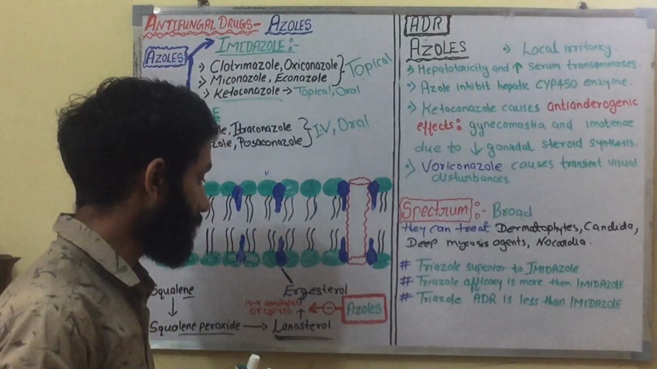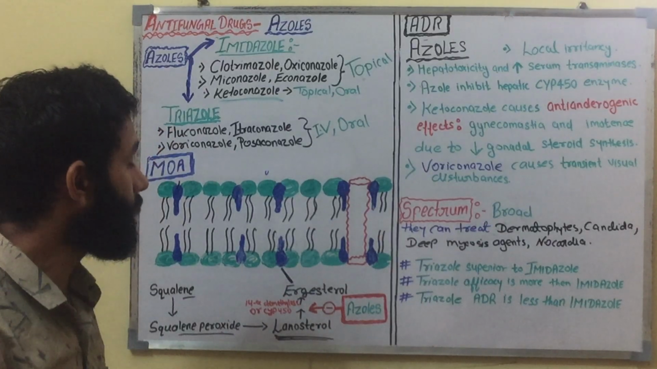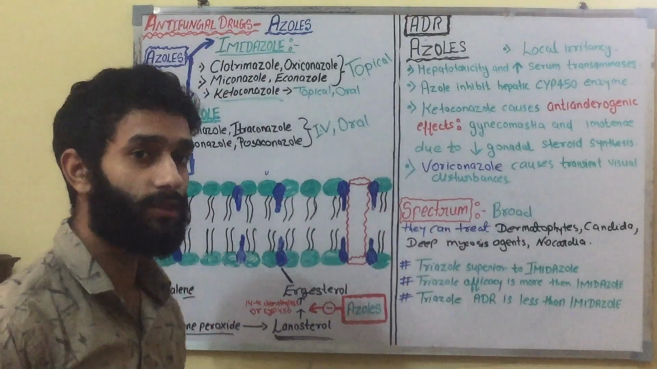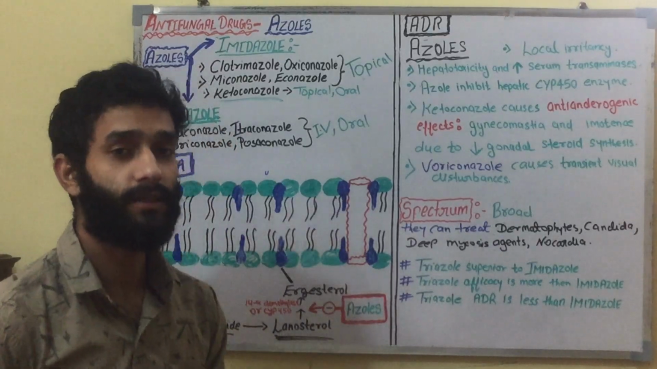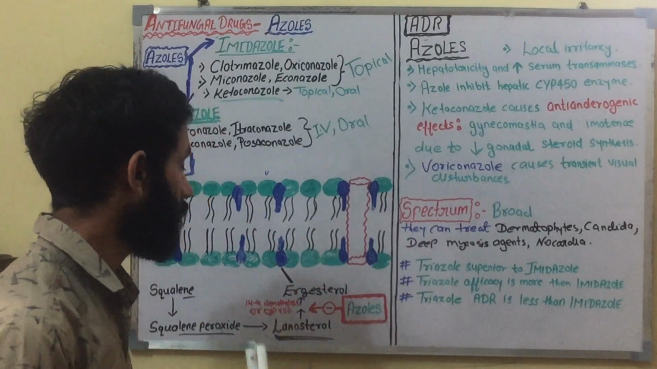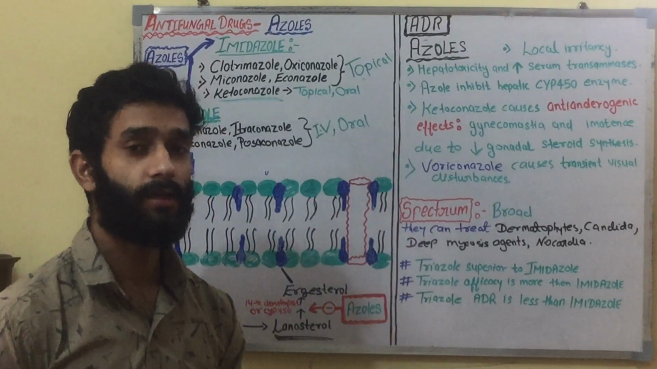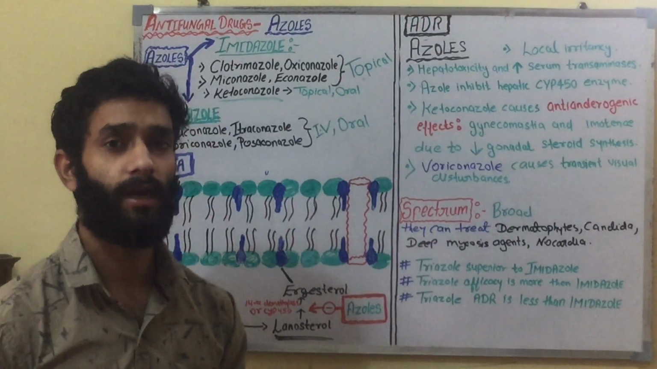The azole drugs bind to this enzyme, 14 alpha demethylase, inhibit it, and stop the conversion of lanosterol into ergosterol. So this is the mechanism of action of the azoles. They inhibit the synthesis of ergosterol.